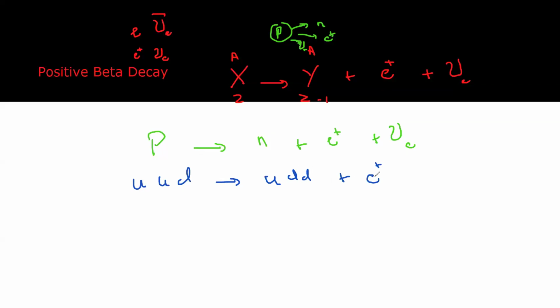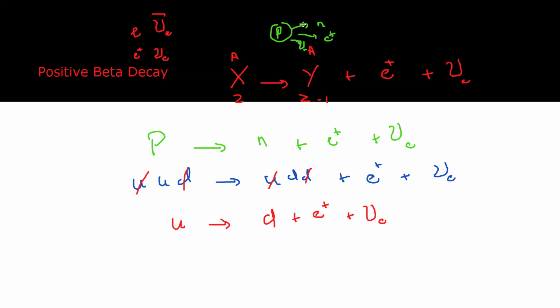The positron and electron neutrino are fundamental particles, which cannot break down. When we simplify this, up cancels with up, down cancels with down. So actually, one of the up quarks has converted into a down quark, a positron, and an electron neutrino.